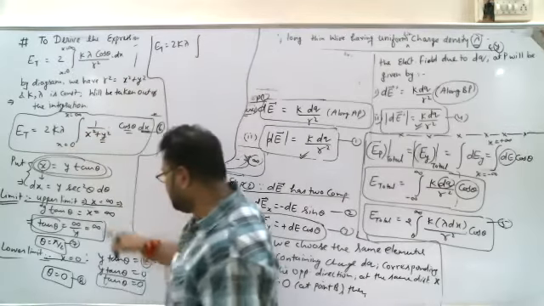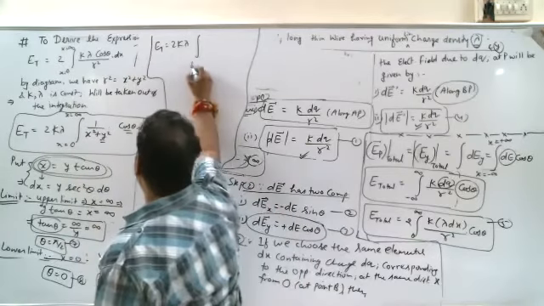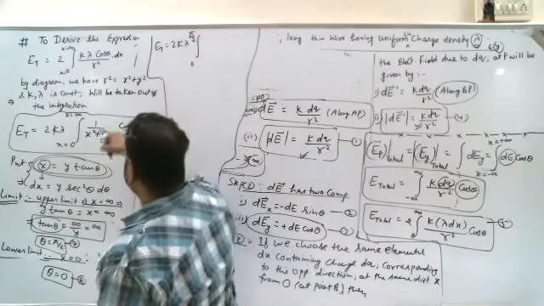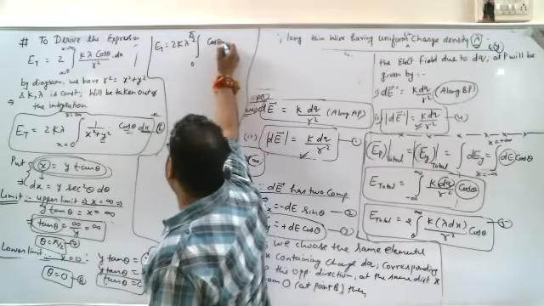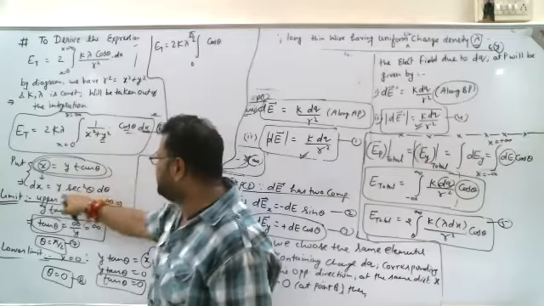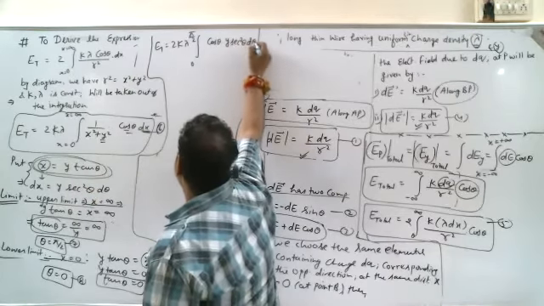The limit 0 has been converted to 0, and infinite has been converted to pi by 2, so 0 to pi by 2. Cos theta is written as it is, cos theta. Instead of dx, we write y sec square theta d theta.